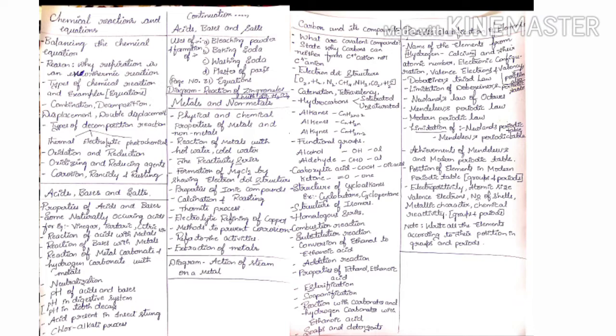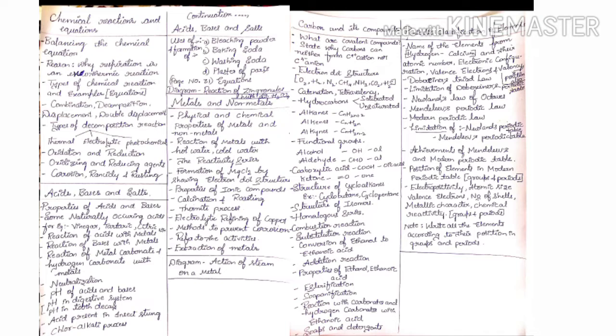And then finally you have to go through some of the important concepts, that is trends in the periodic table. When I talk about the trends in the periodic table, the position of elements in the modern periodic table based on their electropositivity, atomic size, valence electrons, metallic character, chemical reactivity, all these are very important. You should know according to their groups and the periods. Trends are according to their groups and periods.